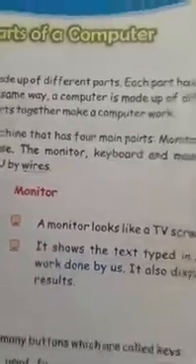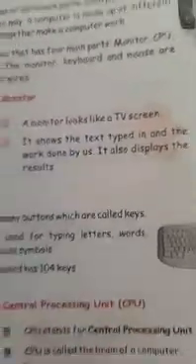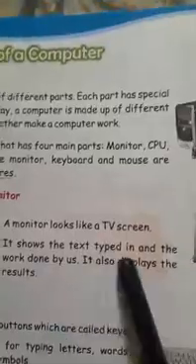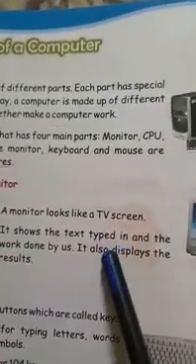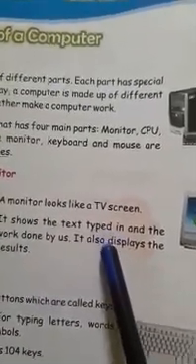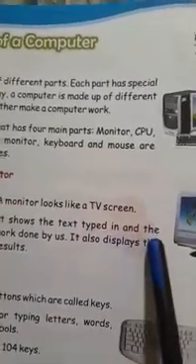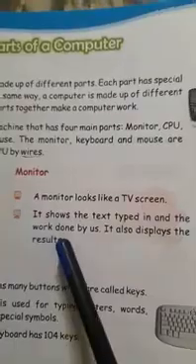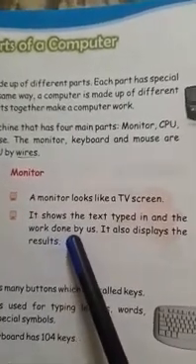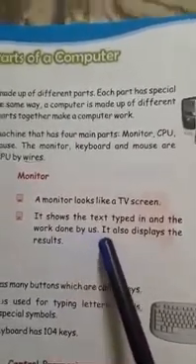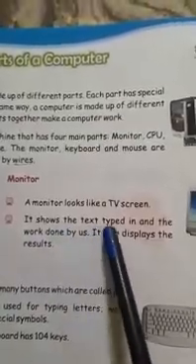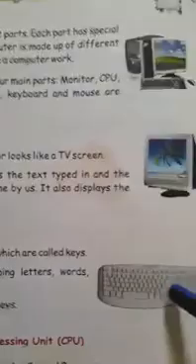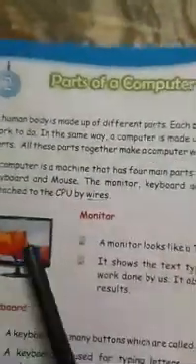It shows the text typed in and the work done by us. Whatever we type with the help of the keyboard, it shows on the display screen.